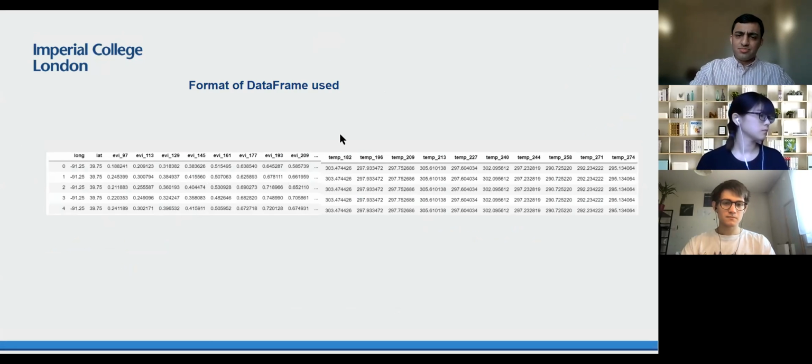Hi. So this is a display of the data frame that we used, on how we combined all the given data sets together into this final data frame, and we tested our machine learning models on this. Next, please.